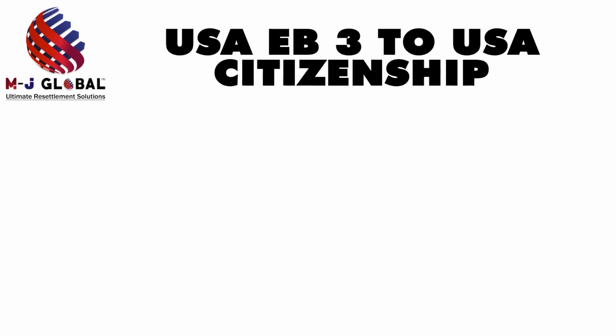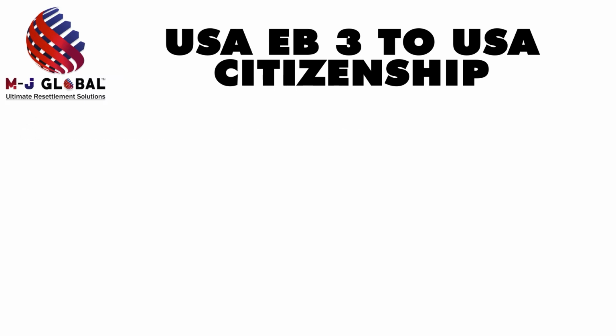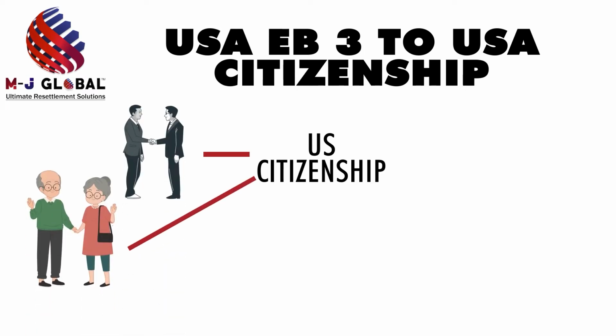USA EB-3 to USA citizenship. There are additional benefits after making the transfer from EB-3 to citizenship. This is done through a process called naturalization. After acquiring US citizenship, you can work as a federal government employee. You can sponsor your family member for a green card.